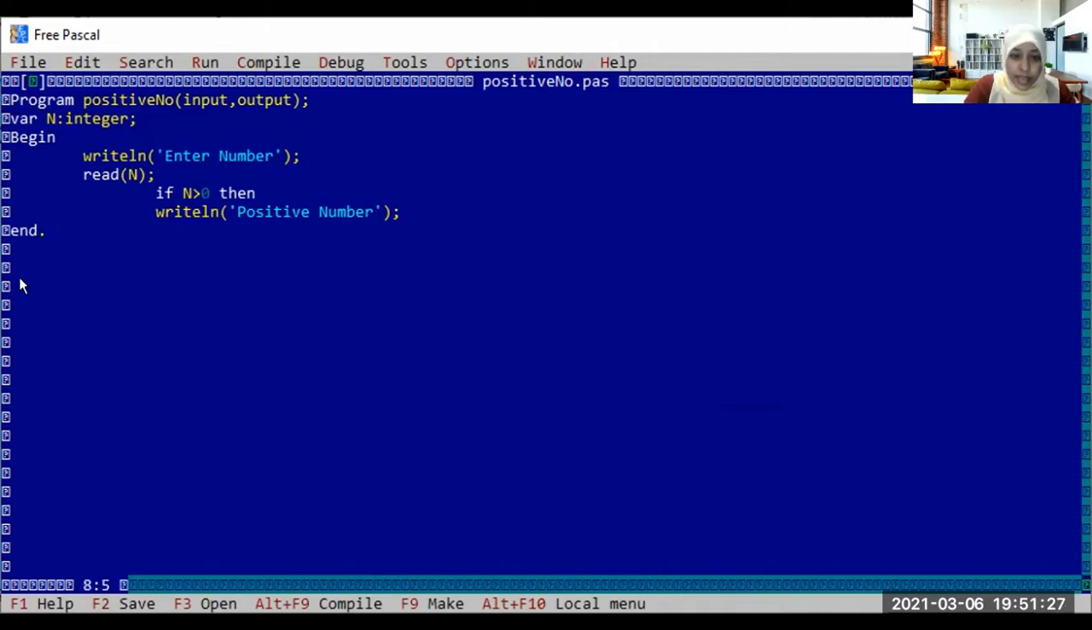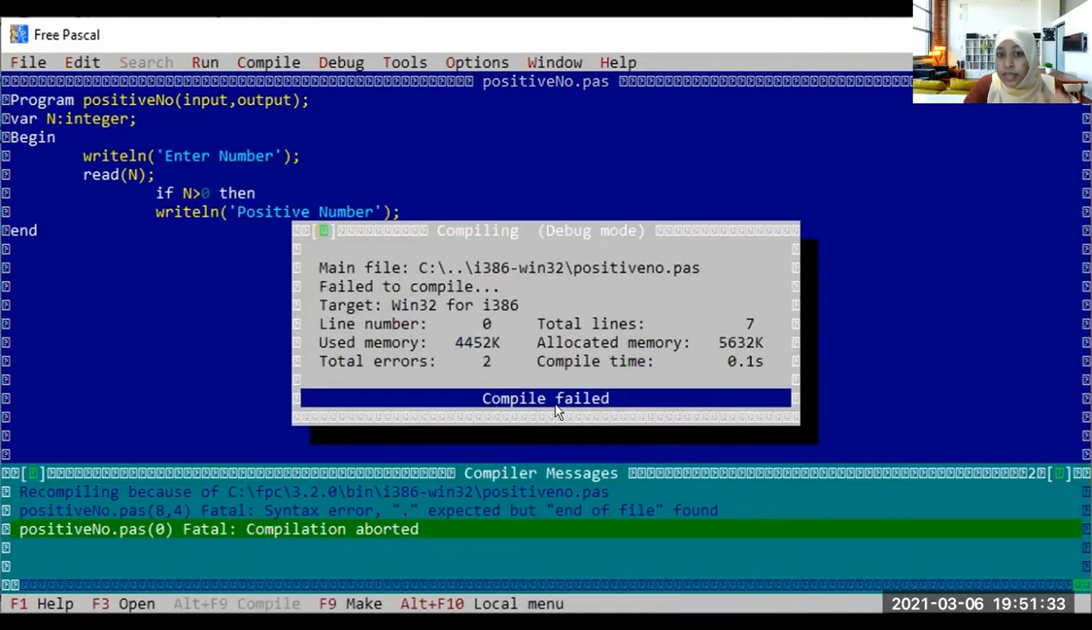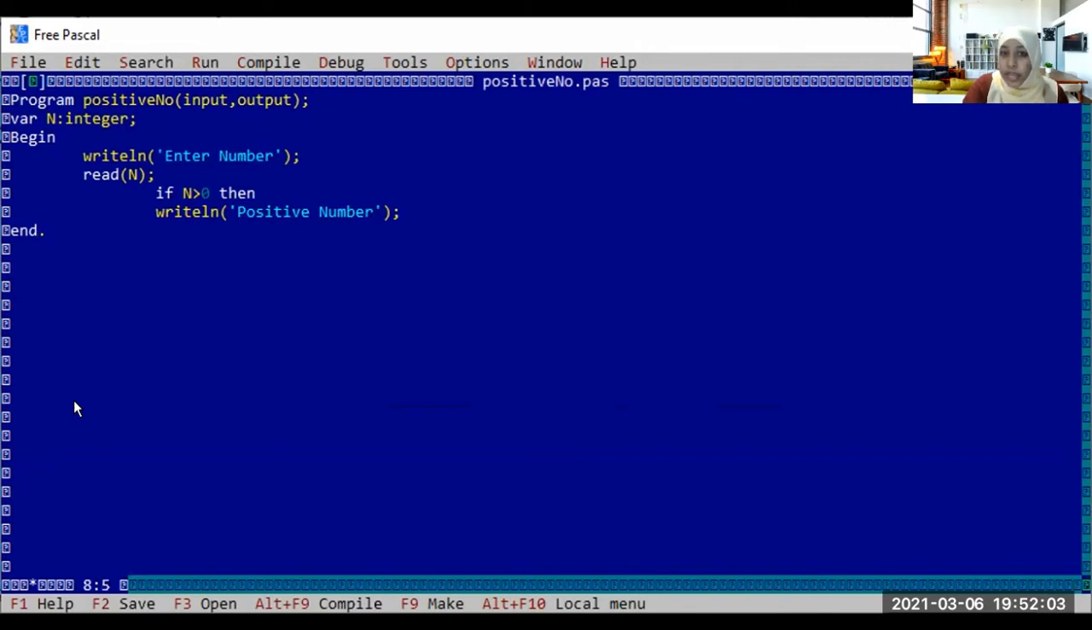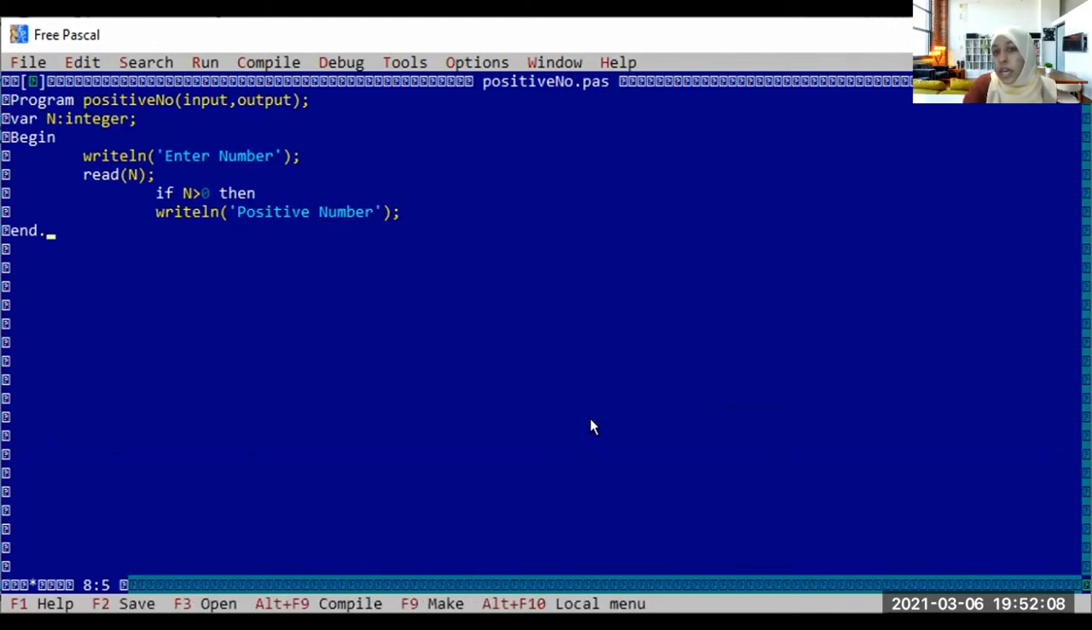Now for an example, let's say this full stop is not written. Now I am compiling. See, compile failed, because there is an error in your program. So you should find what the error is. Here it is given: positive number dot pas 84 fatal syntax error, there is no dot, expected but end of file found. So this dot is expected, it is not there, that is why it is not successfully compiled. So now you should find out the error and correct it and compile it. Now it is successfully compiled.